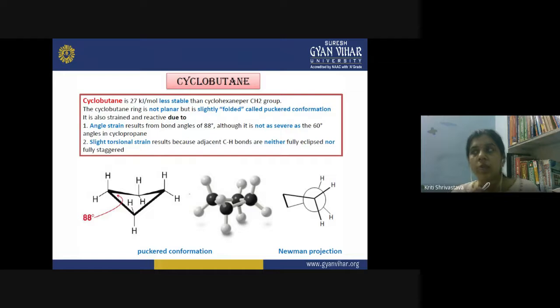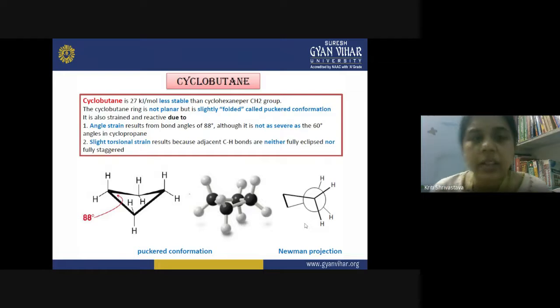As I told you, it is really difficult to maintain a planar structure for these molecules because their bond angle is quite far from the ideal value. So in order to increase their bond angle and enter into a comfortable state, this cyclobutane molecule is slightly folded, and this type of structure is called a puckered conformation. A puckered structure is there in the case of cyclobutane.